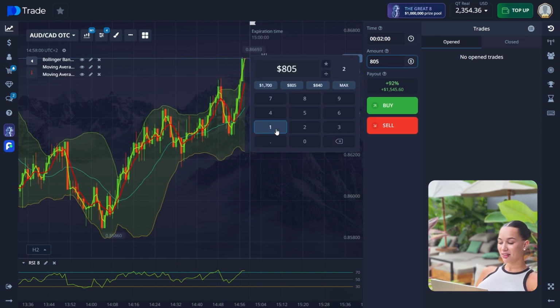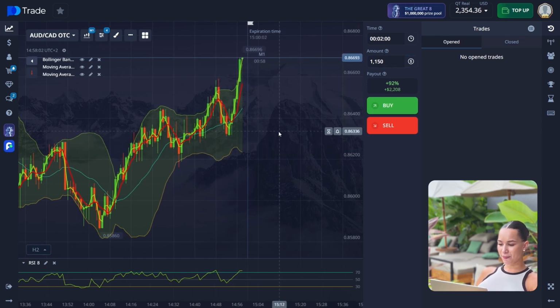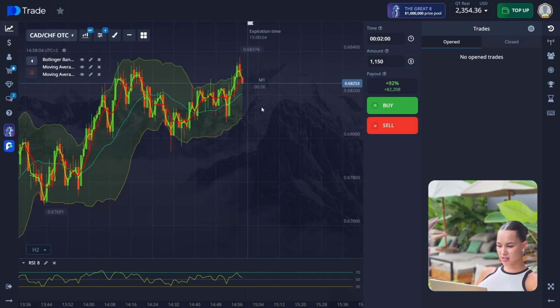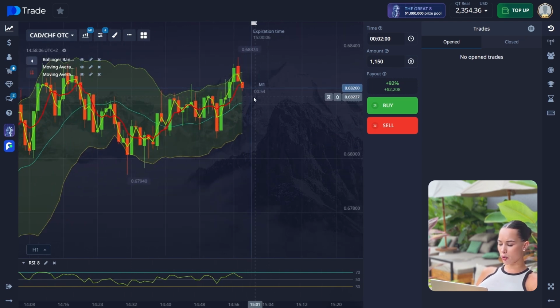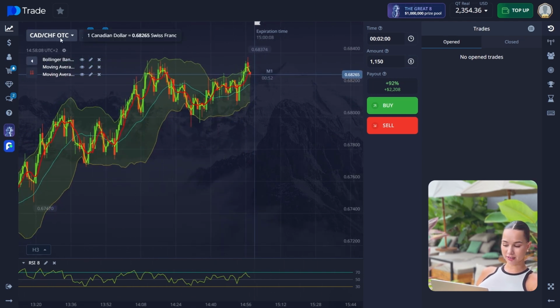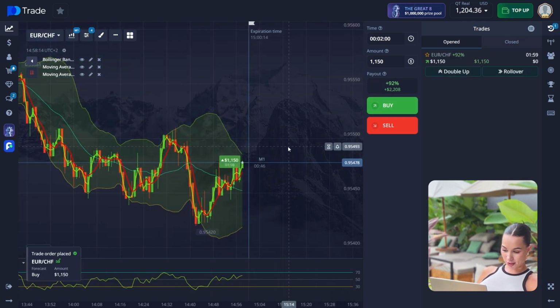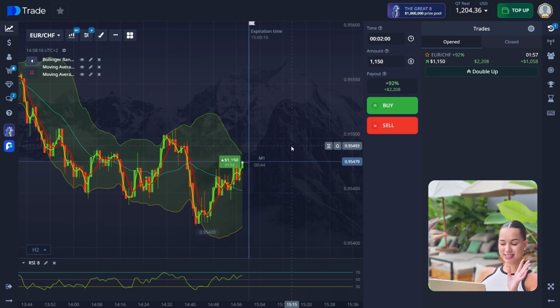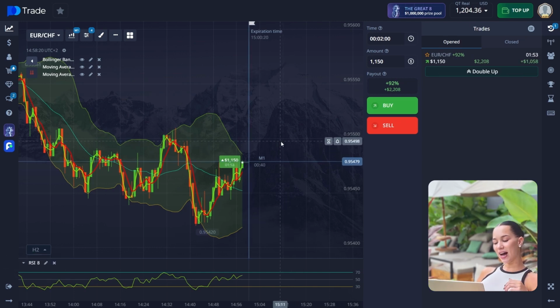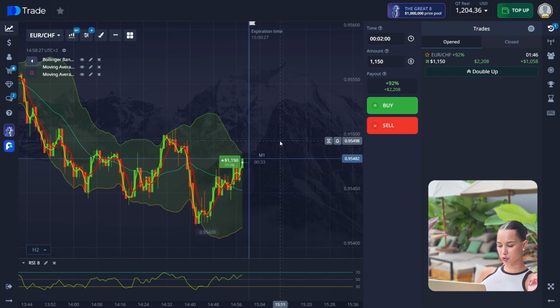Because for some of the people it looks like, oh, we already achieved our resistance level, there's no point in opening the buy signal here. But as you can see, in some situations it makes sense. So here we open, guys, a buy signal, almost the same situation like we had before. We almost achieved the upper line of the Bollinger Band, but I will explain to you why we open the buy trade here as well.